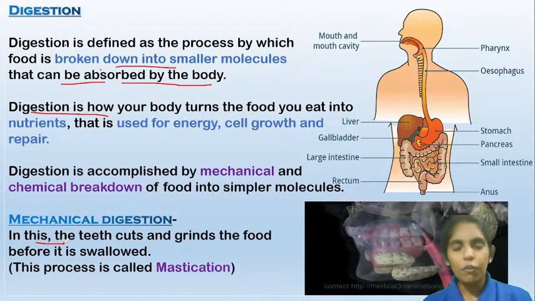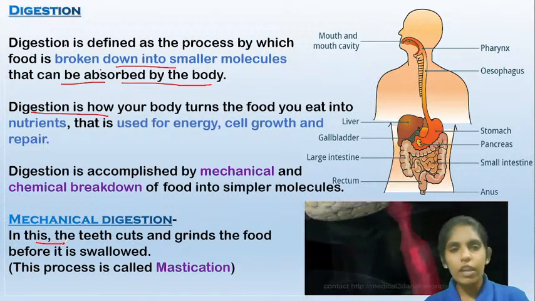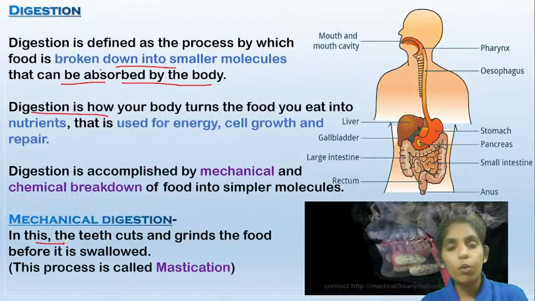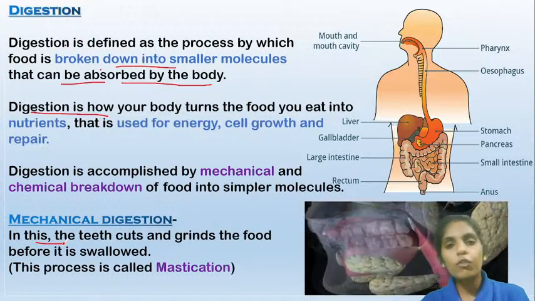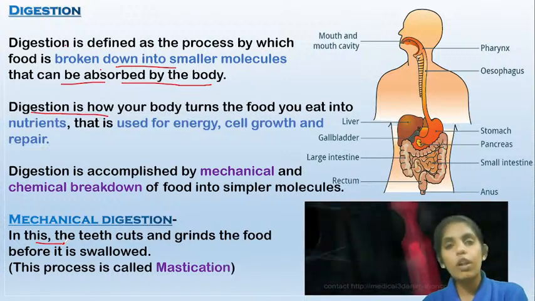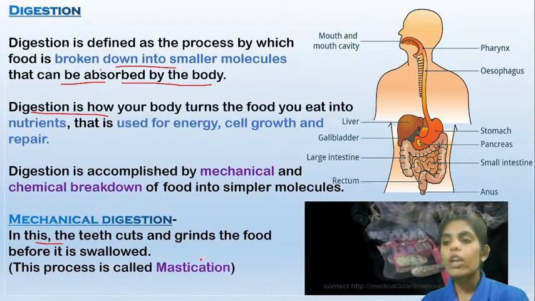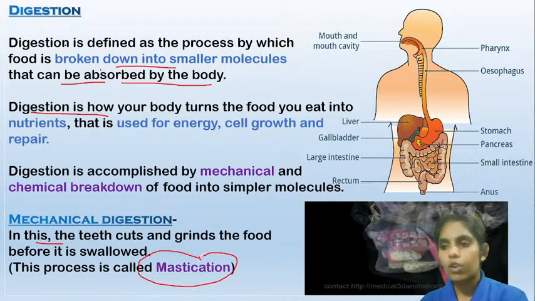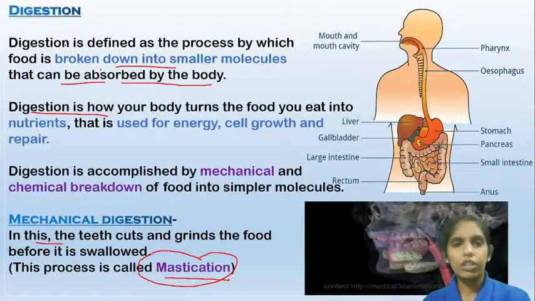From the name, you can say that the teeth present in our mouth cut the large food particles into small particles. This process of converting the large food particles into smaller ones is known as mastication. Remember this term, mastication.